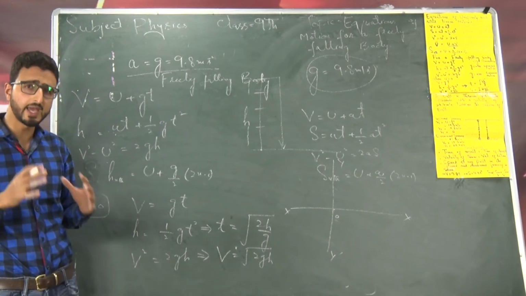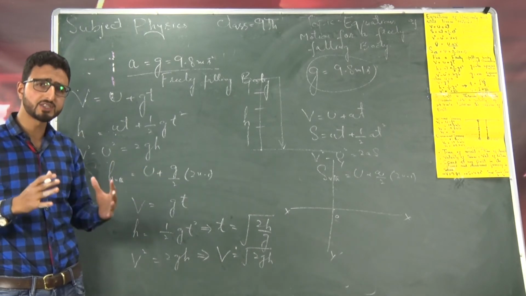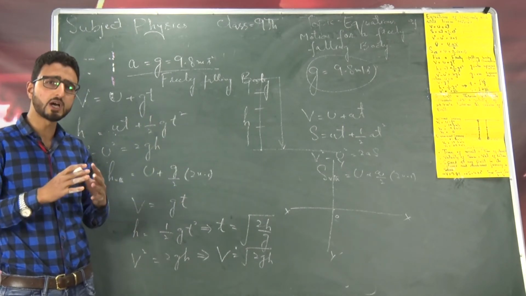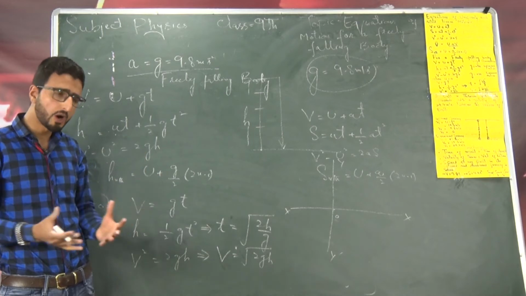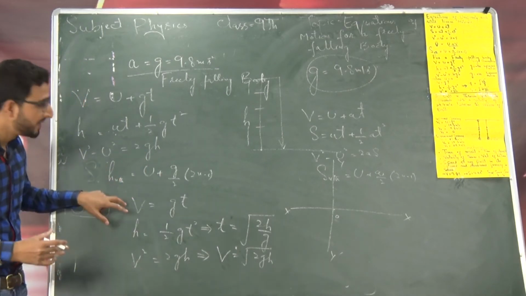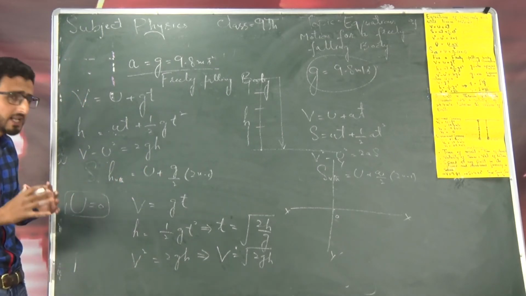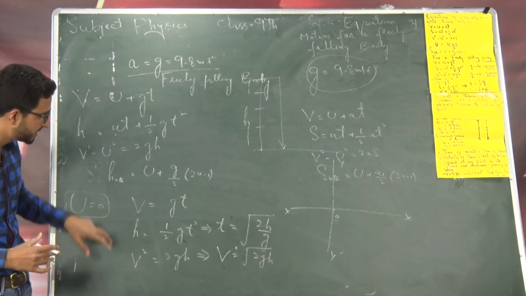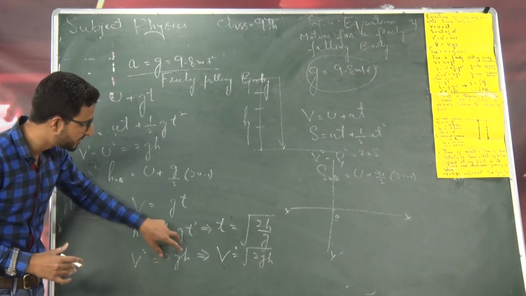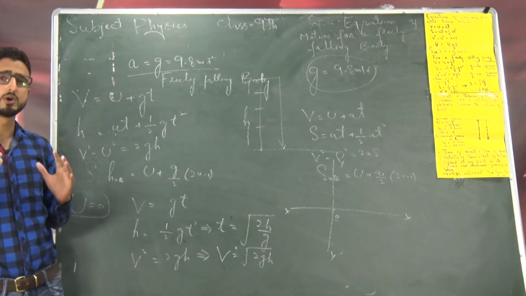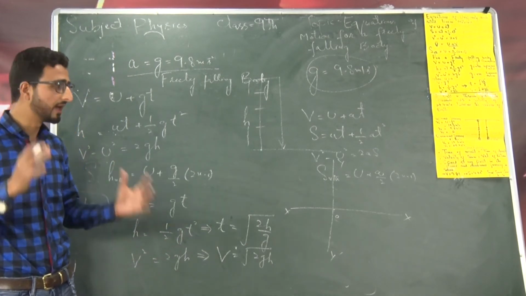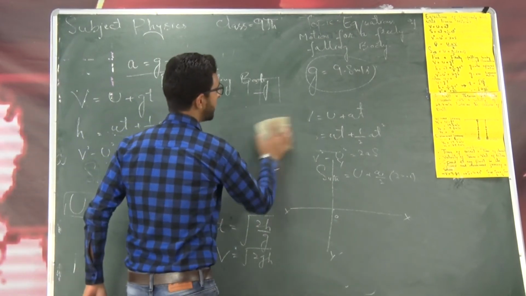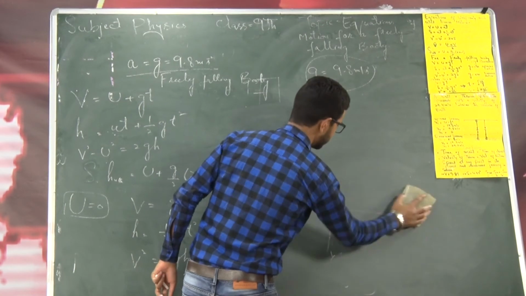So we assume that the effect of air resistance is neglected, the effect of rotation of earth is also neglected, and the effect of altitude is also neglected. So the equations of motion for a freely falling body will become v is equal to gt if initial velocity is equal to 0, h is equal to 1 by 2 gt square, and v square is equal to 2gh. Now let us solve a few questions regarding the motion of a freely falling body.